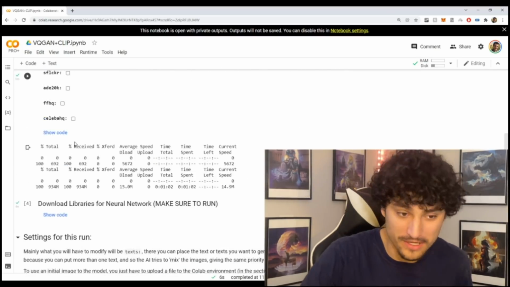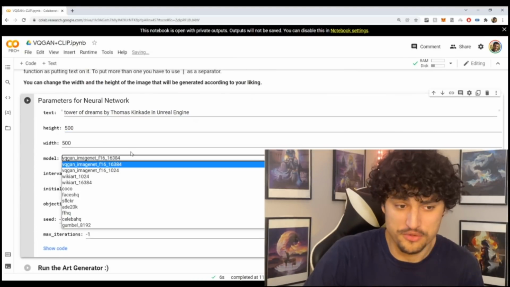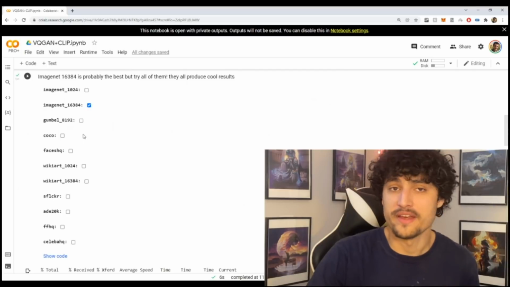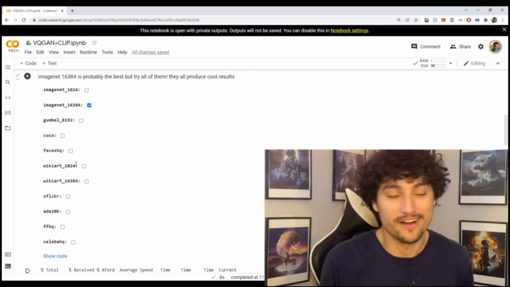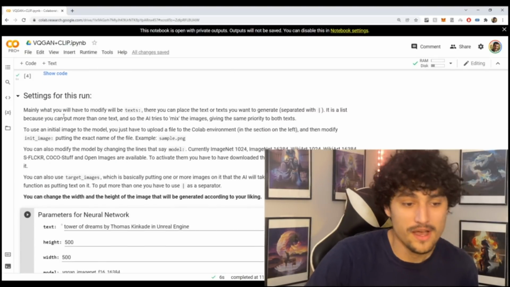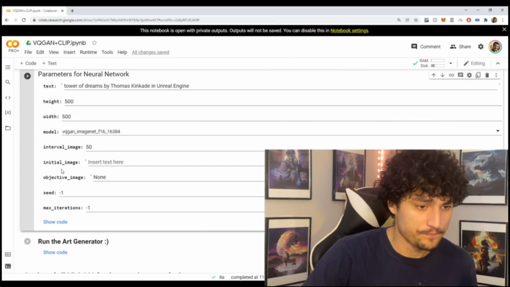So all the code blocks above just finished, so I can head down here. Now there are a couple of things. You can change your model. There are different models that have been trained on different things. ImageNet has been trained on the entire internet, WikiArt on Wikipedia art, and Faces HQ on faces, if you want to generate faces. But that's if you want to watch the other video. And then you can pick your model here.